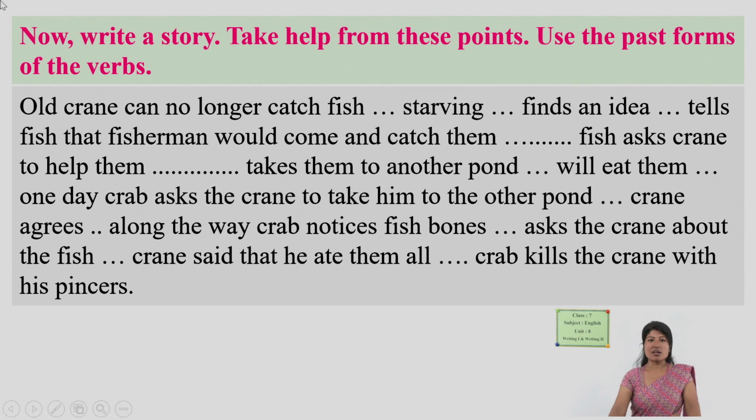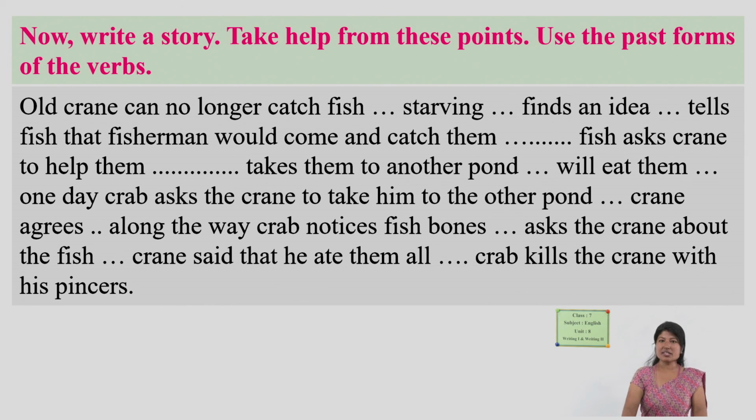Then one more story writing task is here. Now write a story, take help from these points, use the past form of the verbs. And here this is not a fill in the blanks exercise. We have clues over here, right? One old crane can no longer catch fish, starving, finds an idea, tells fish that fishermen would come and catch them. So we have clues over here. Now we have to develop these clues into the story.